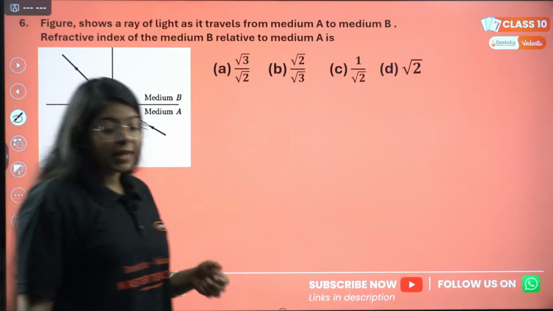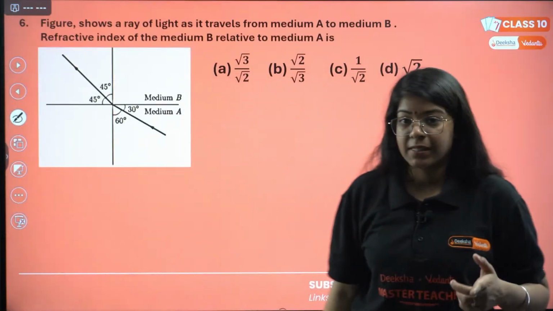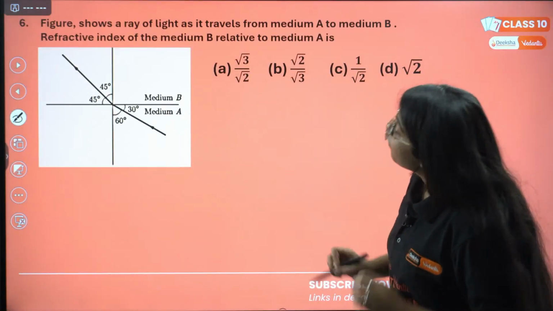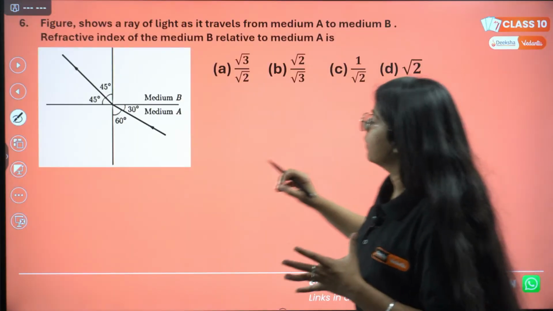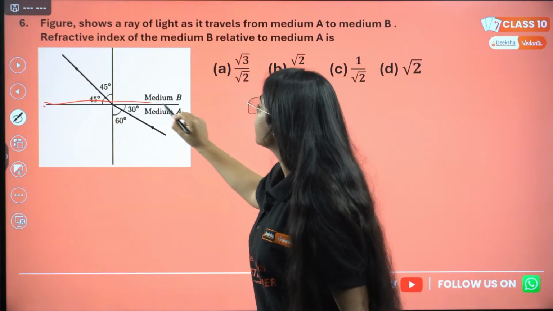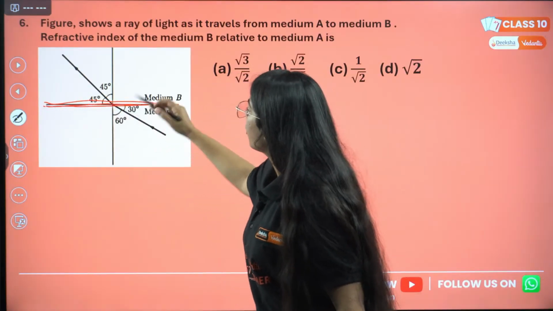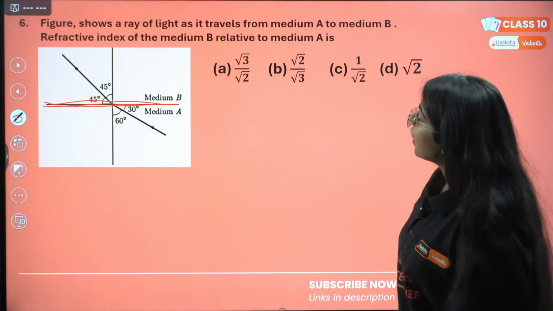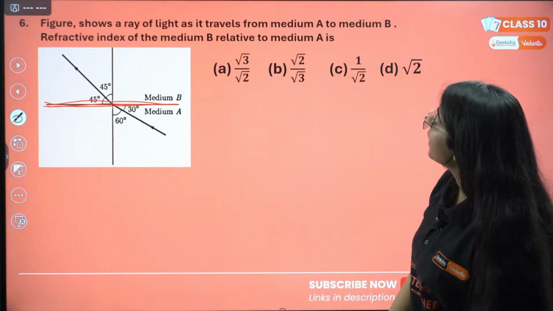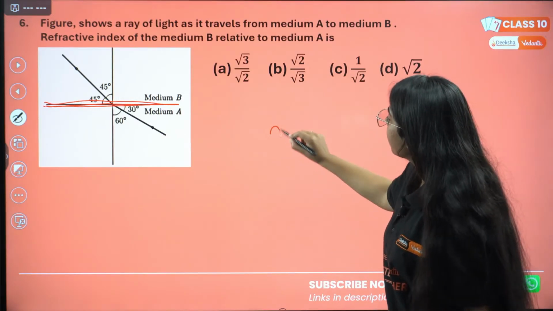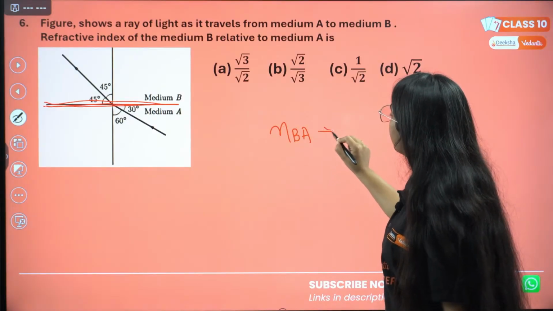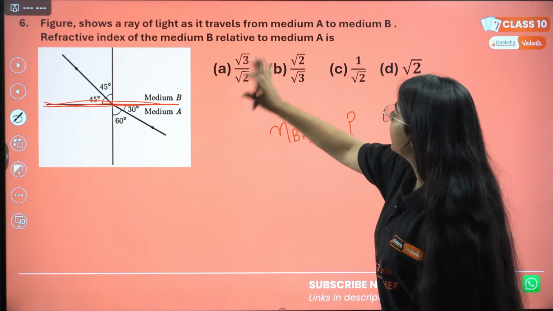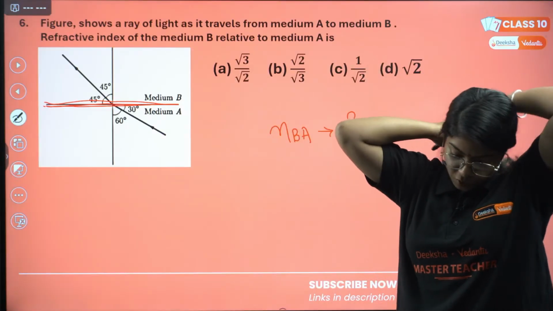This is very important. Again, a CBSE previous year question. A figure shows a ray of light as it travels from medium A to medium B. The lower part is medium A, the upper is medium B. Now, we need to find the refractive index of medium B relative to medium A. Can you give me the answer? Which will it be, A, B, C, D? We have four options.